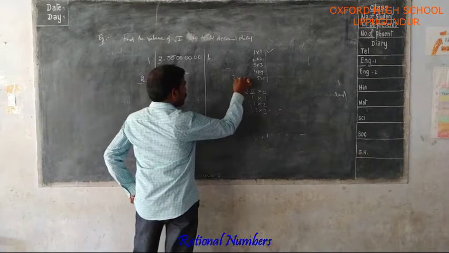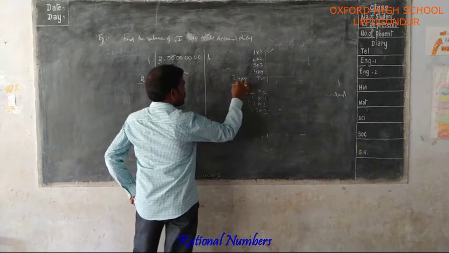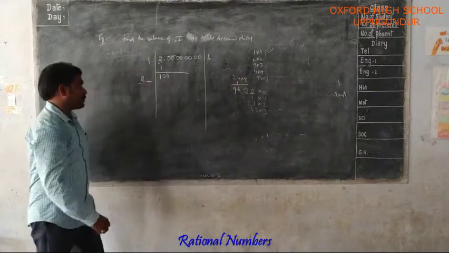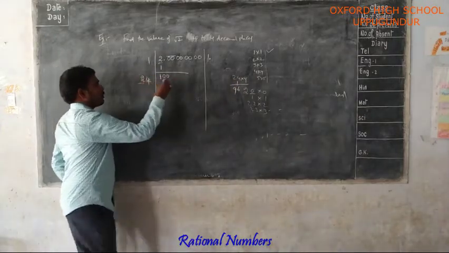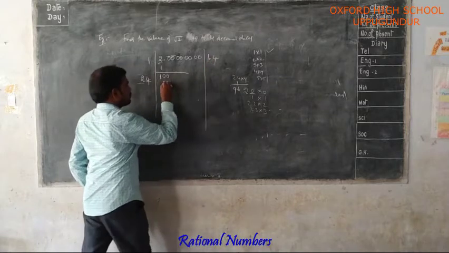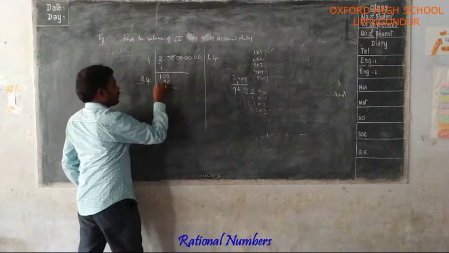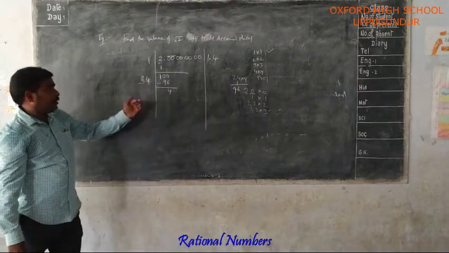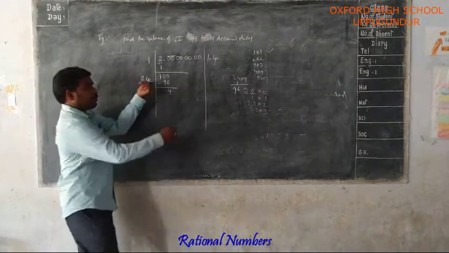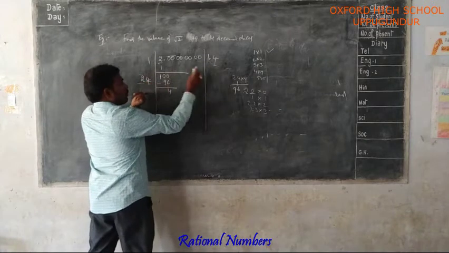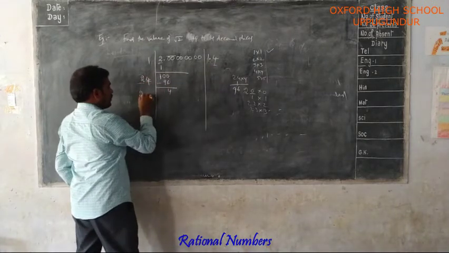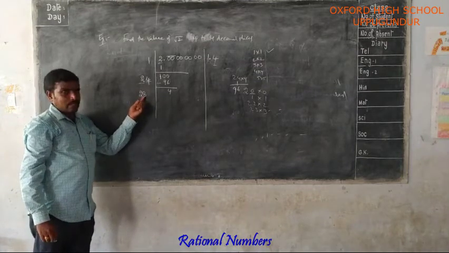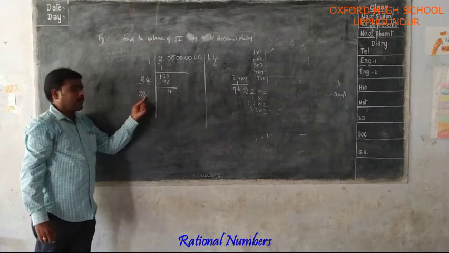So 24 fours. 4 fours are 16. 4 twos are 8 plus 1, 9. 96. So 24 fours are 96. Subtracting these, you will get 4. Again, the next divisor will be adding 24 to 4. 24 plus 4, 28. Now here in this 3-digit number, the tens place and hundreds place are 2 and 8.